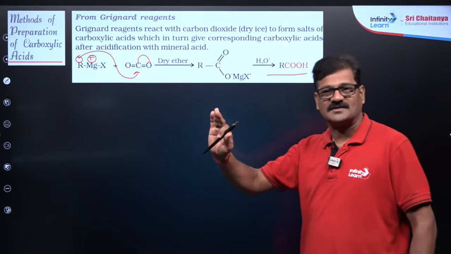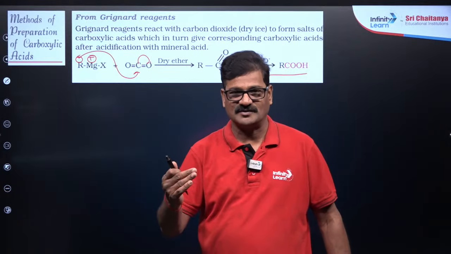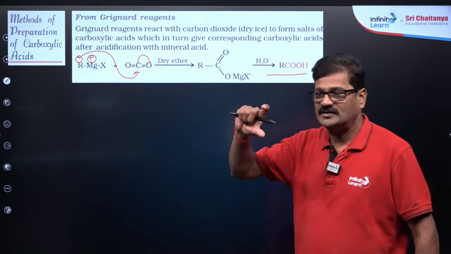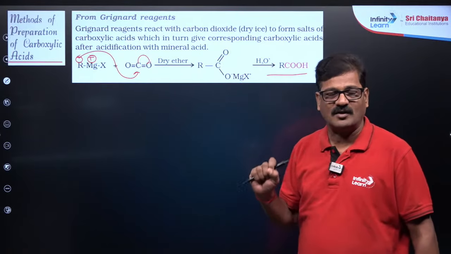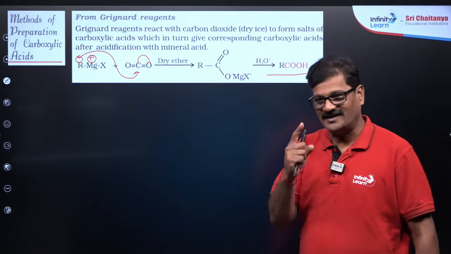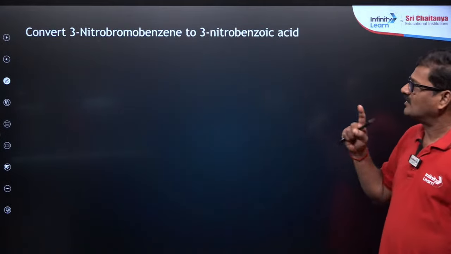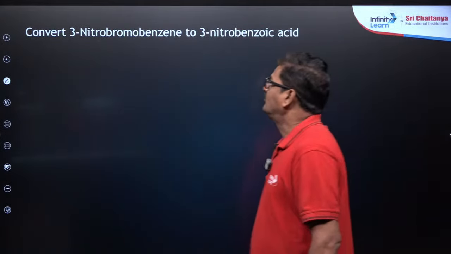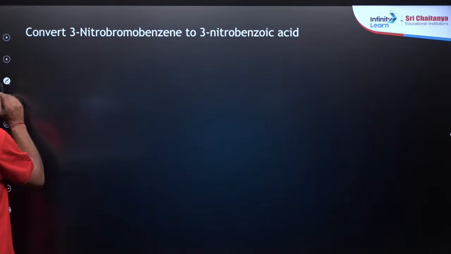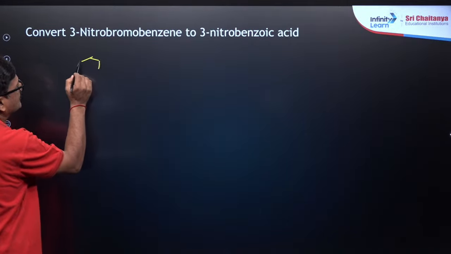So far we discussed the concept, and this concept I want to correlate with the NCERT textbook. So NCERT textbook में एक point crop करके आपका रखा हुआ, and I want to make some questions based on this now. Get ready, multiple choice questions are ready for you. Convert 3-nitro bromobenzene to 3-nitro benzoic acid. ऐसे conversion जो है ना, what is this 3-nitro bromobenzene?